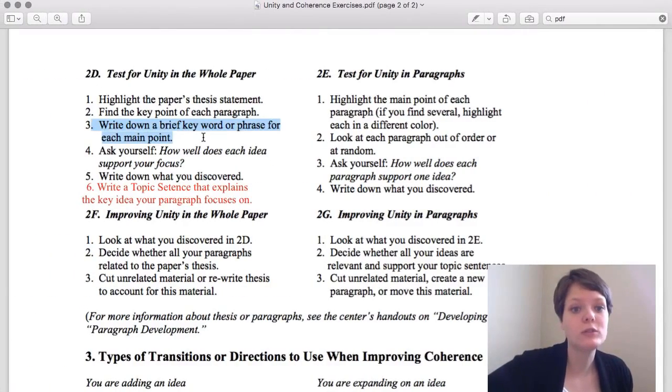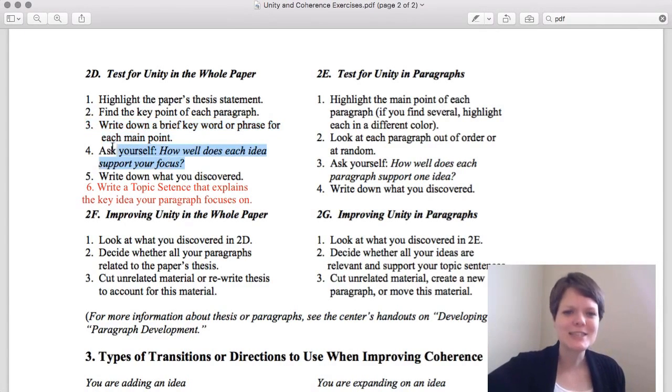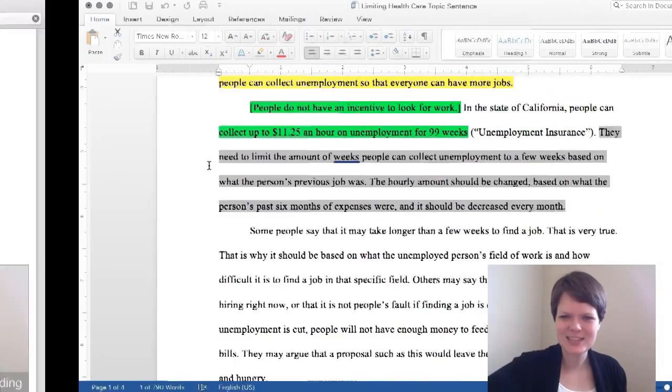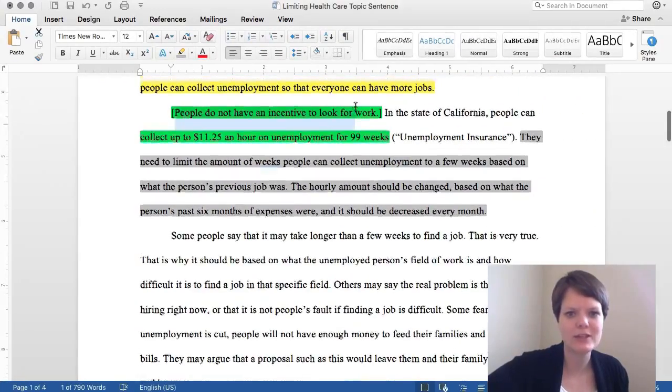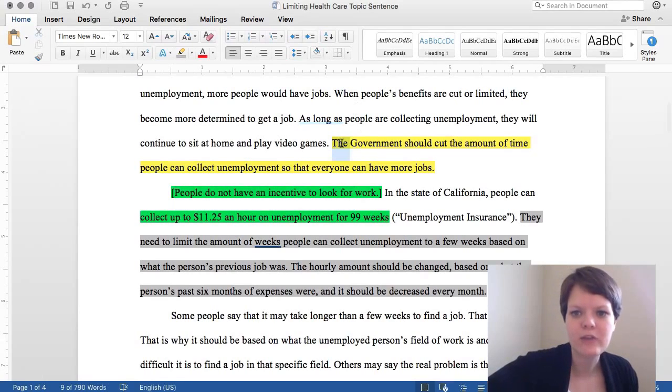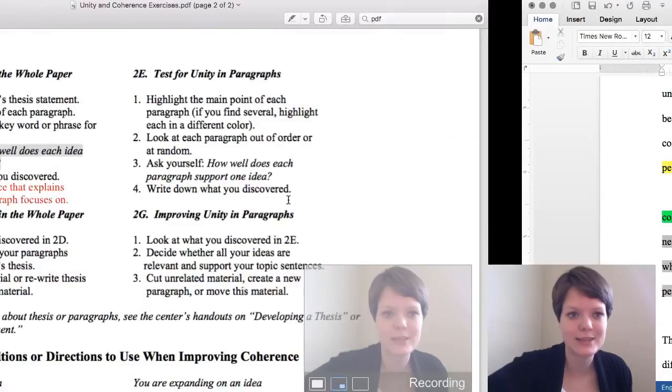Okay, now we found the main point. We wrote down a keyword or phrase. Does this support the focus of our essay or the thesis? Does it support the thesis? People do not have an incentive to look for work. The government should cut the amount of time people can collect unemployment so everyone can have more jobs. Yeah, I would say that's connected to the thesis. I'd say that's a good main point for the thesis.